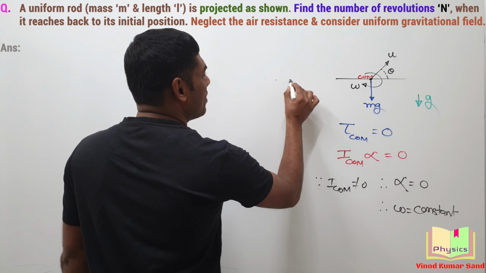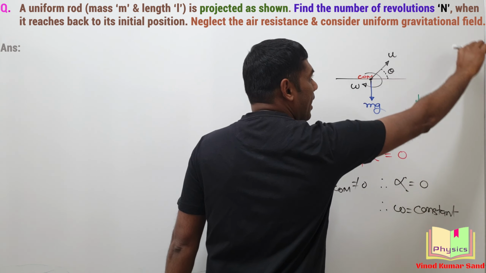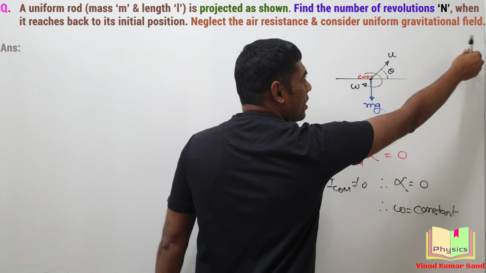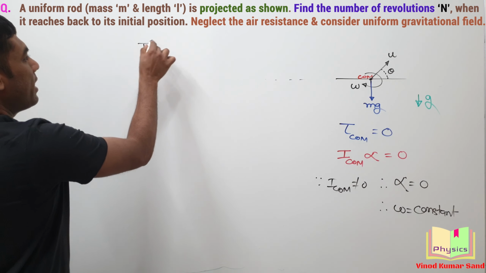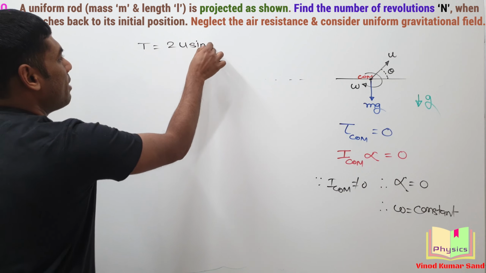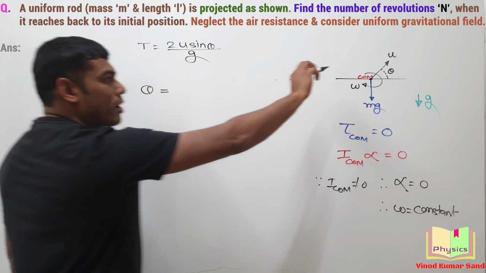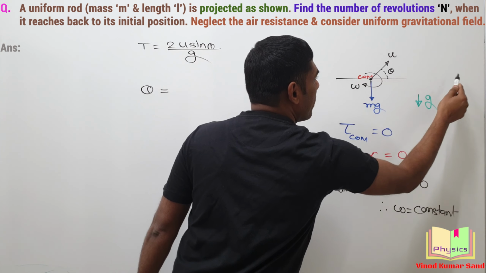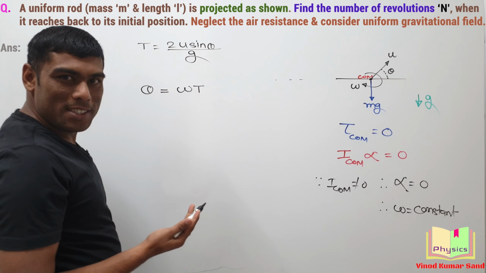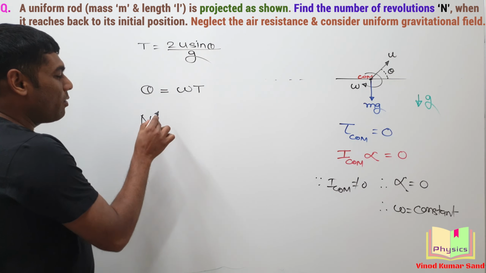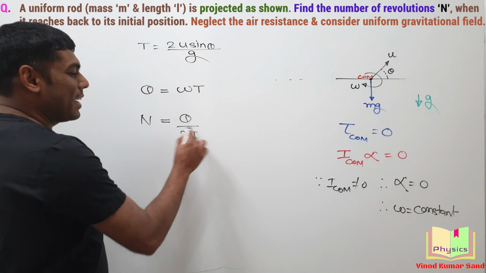After some time, the rod reaches back at its initial level. It will be going like this, as well as having rotational motion. Got it? So that time we will write as 2u sine theta by g. And the total angle turned by the rod till it reaches back at this level is omega into t, as omega is constant, and the number of revolutions made will be equal to theta divided by 2 pi.